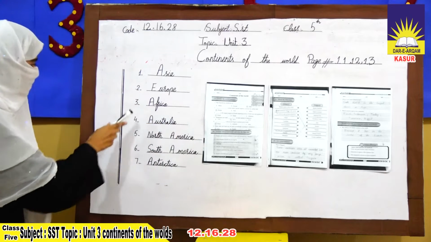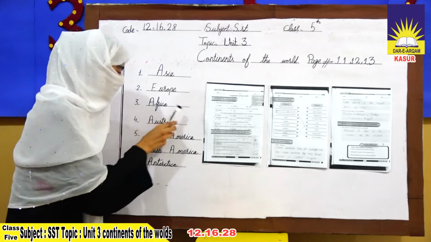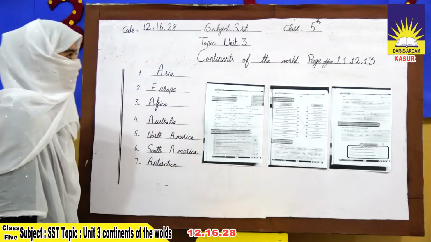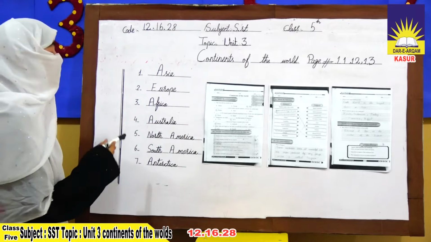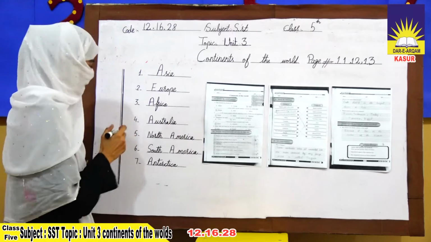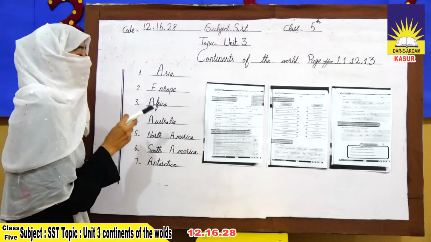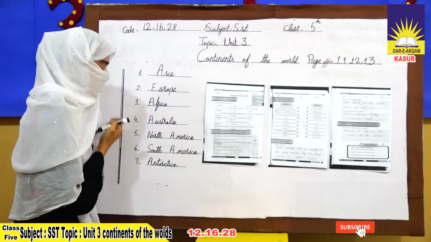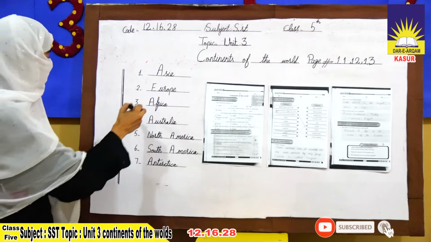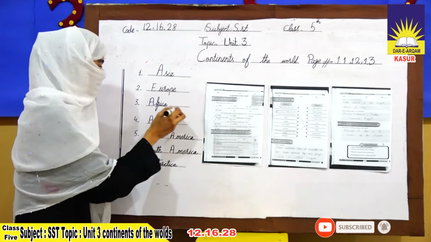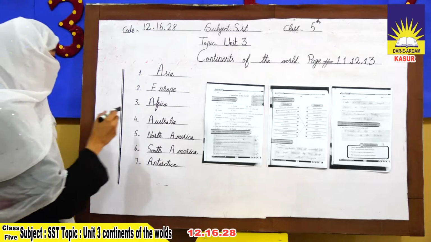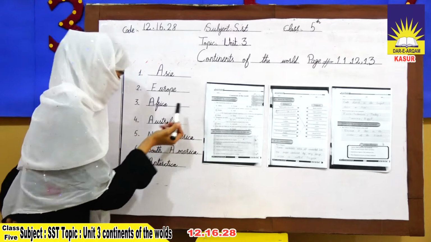Next, Africa. Africa is the second largest continent of the world. The line of equator passes through it. It is the hottest continent in the world and is commonly known as the Black Continent. There are 50 countries in this continent. Swahili is the most famous language of this continent.